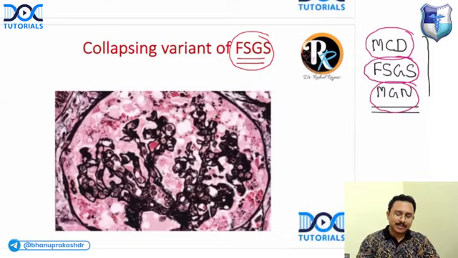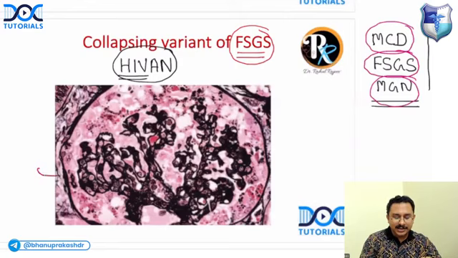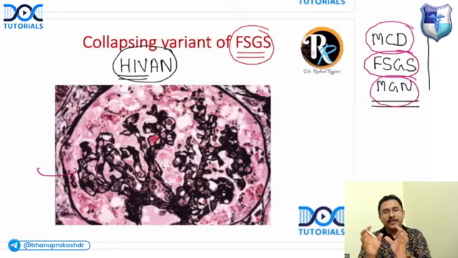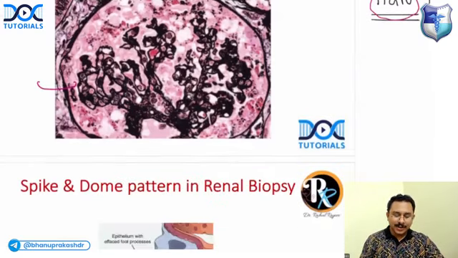Right. So I'm asking you a question about FSGS. If you get a collapsing variant of FSGS, can you tell me which condition it is associated with? It is associated with an infection, that is HIV. So HIV-associated nephropathy, which is abbreviated as HIVAN, is commonly associated with the variant of FSGS known as the collapsing variant of FSGS. Okay, right.